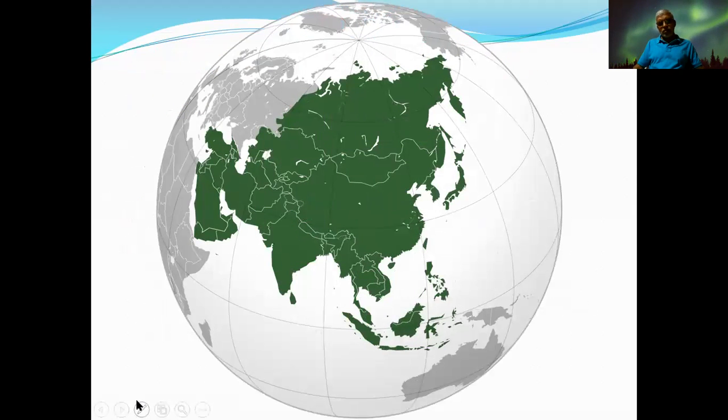Next, that is how the location or distribution of the landmass belonging to the Asia continent is shown on the geographical globe, or that is how it is seen on the earth. The distribution of the landmass belonging to the Asia continent, or simply we can say the distribution of Asia continent on the geographical globe. Then absolute location.